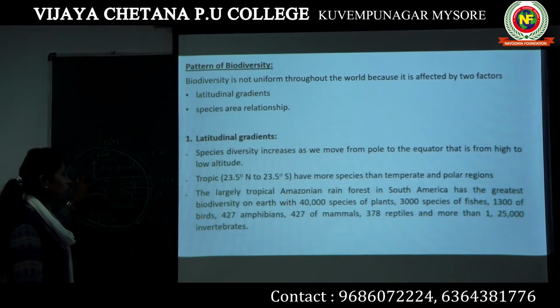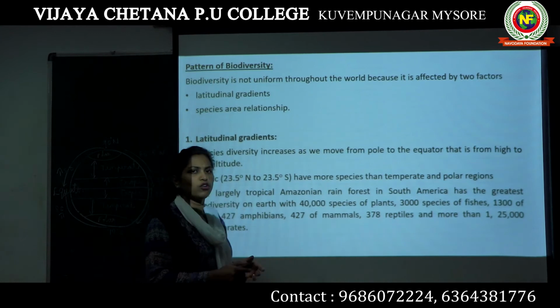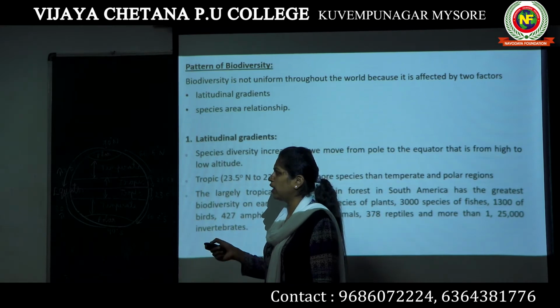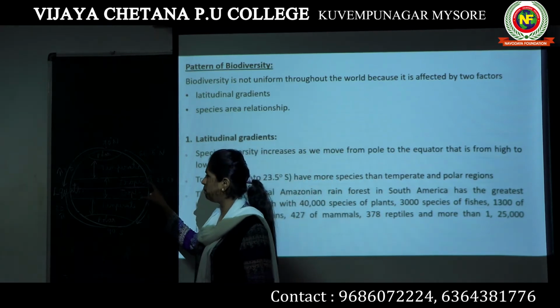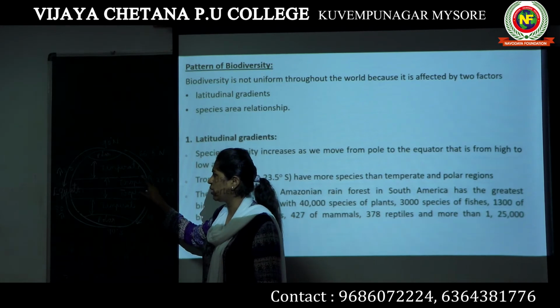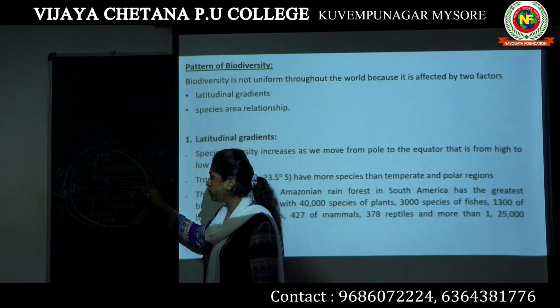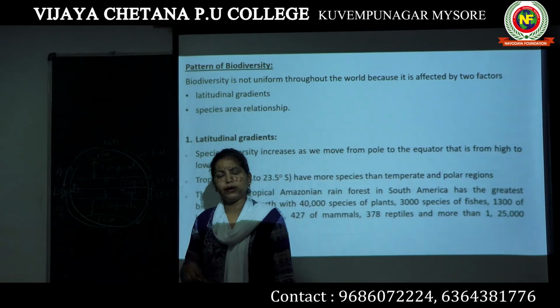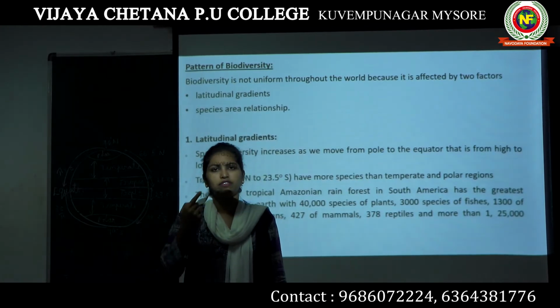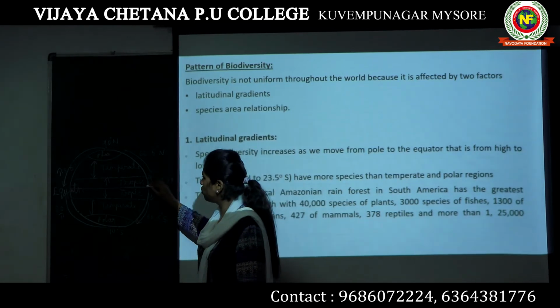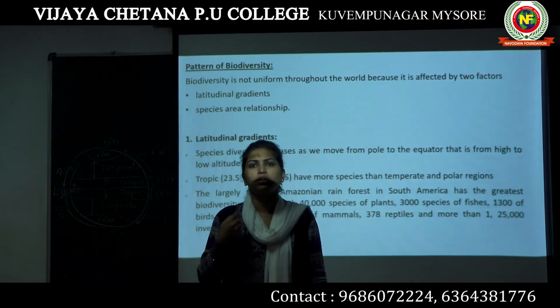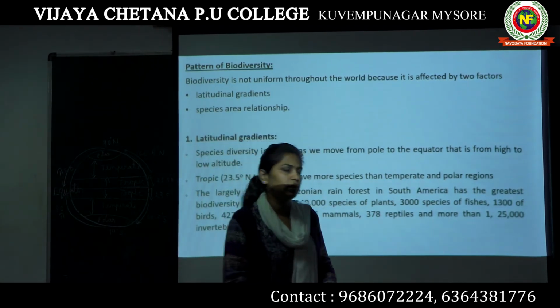It comes in the tropical region, obviously, because we know the tropical region has the highest biodiversity when compared to temperate and polar. Why this change? Because the temperature is moderate in the tropics. When we move from the equator to the polar region, the temperature decreases. When the temperature decreases, the species diversity also decreases. Here also, when we move from the equator to the northern pole, the temperature decreases. So again, the species diversity also decreases.